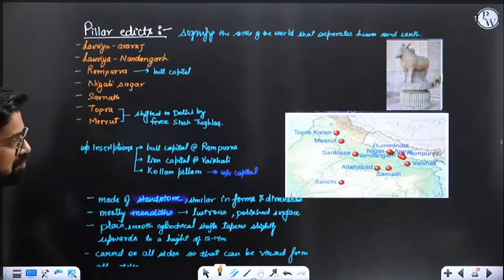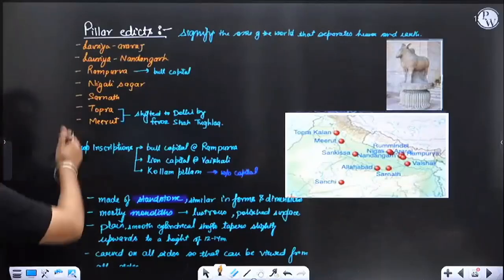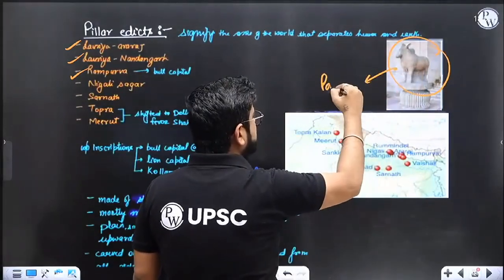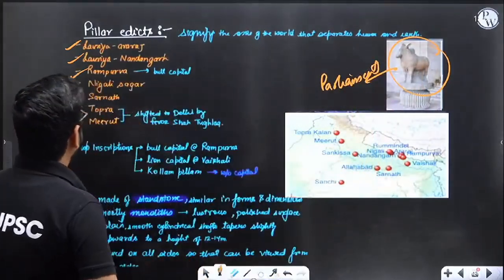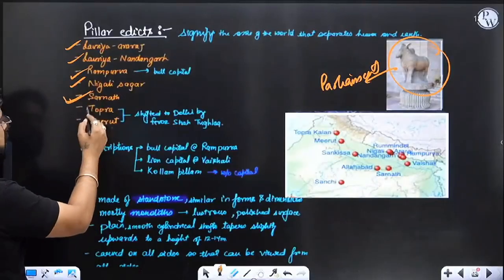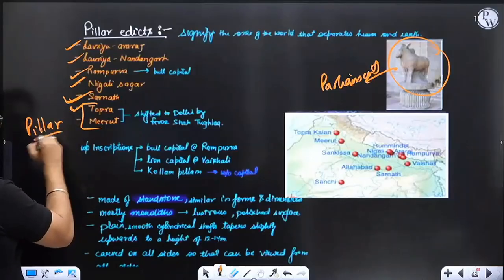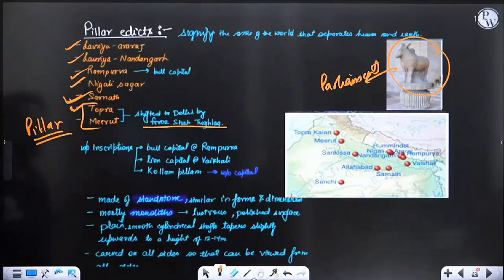Now the pillar edicts, also a favorite topic, right? There are so many pillar edicts like Lauriya Araraj, Lauriya Nandangarh, Rampurwa. Now Rampurwa has a bull capital, like this bull, which is right now in our Parliament. Then there is Nigali Sagar, and Sarnath, where we have a capital, then Topra and Meerut. There were two pillars at Topra Meerut, which were shifted by Firoz Shah Tughlaq to Delhi.